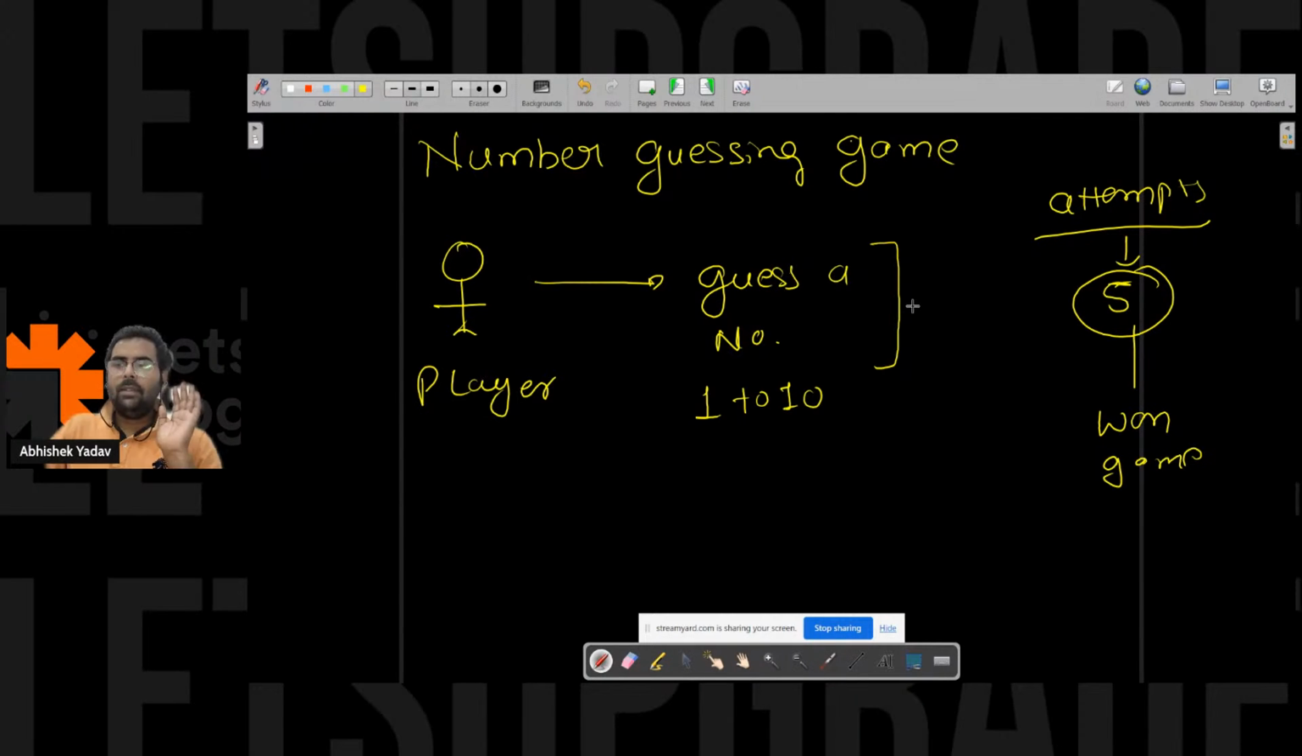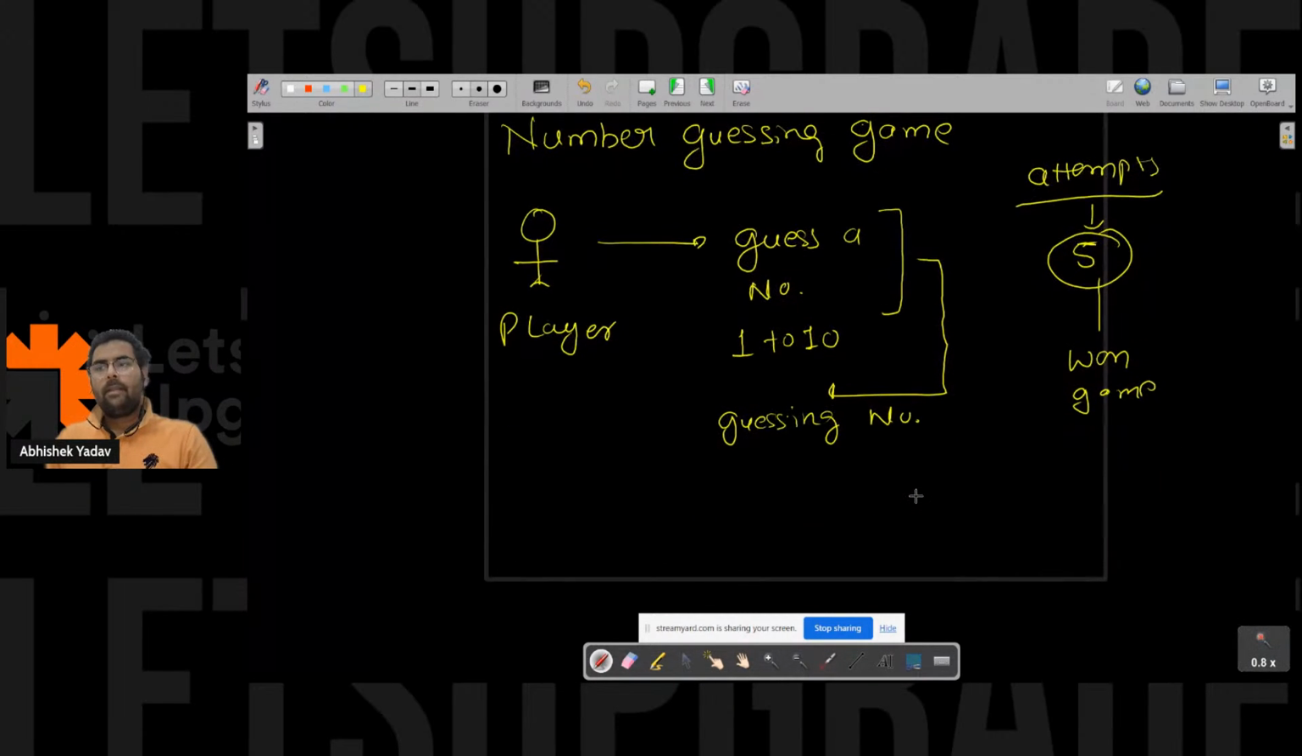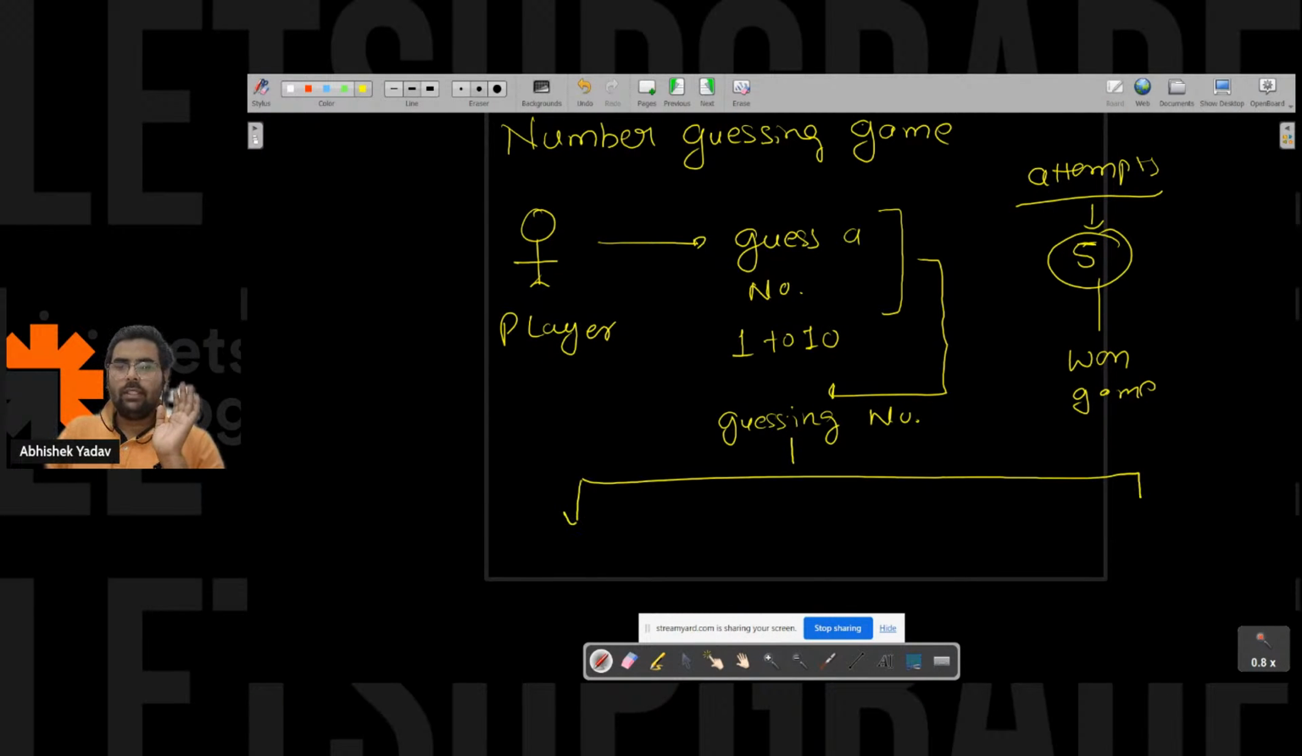There is one more step, that is, when he is guessing the number, then there will be 3 cases, right? There will be 3 cases. The first case is what? The number he guessed is equal to the actual number. At that time he won the game, right?